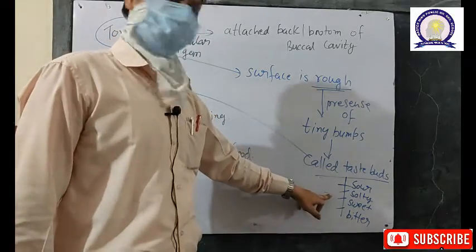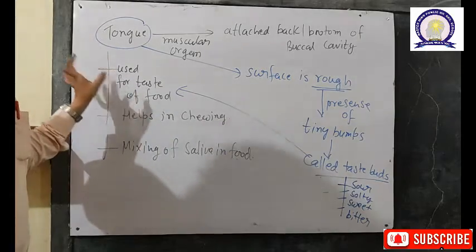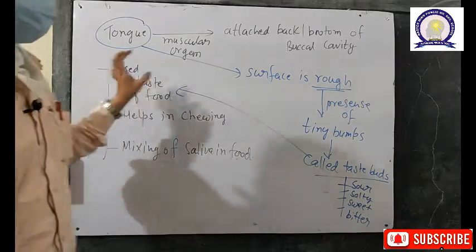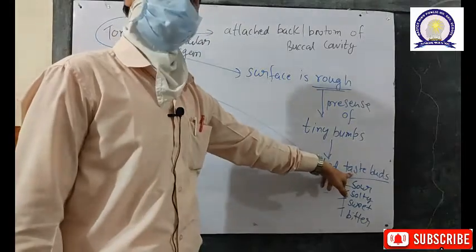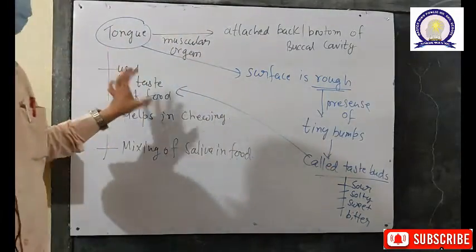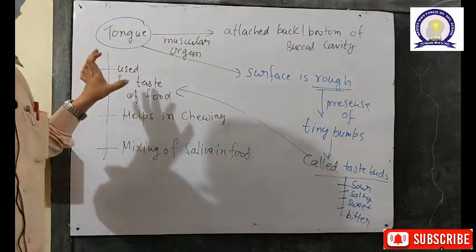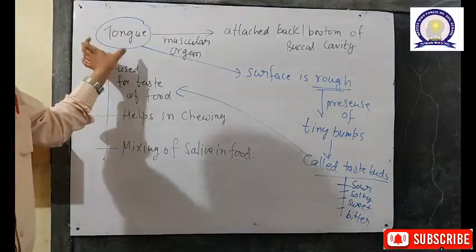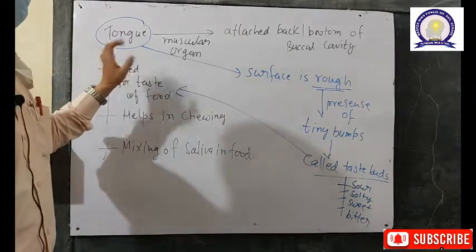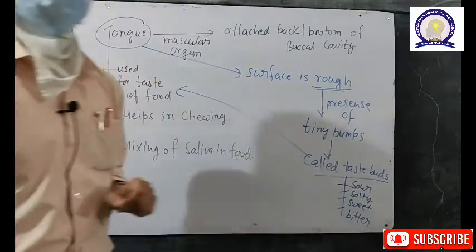These four types of taste are sensed by the tongue surface, by the taste buds, which receive these flavors and inform the nerve endings, and these nerve endings inform the brain about the various types of taste. So the surface of the tongue, because of the taste buds, helps in taste sensation.